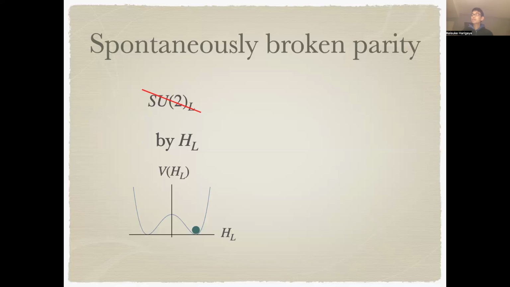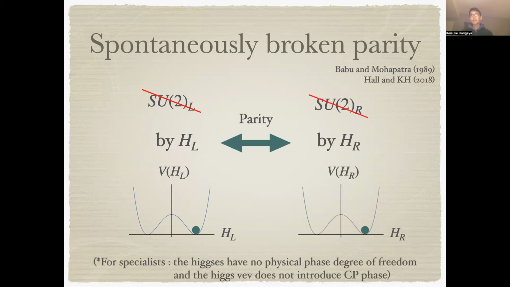So this is the easiest implementation of the spontaneously broken parity symmetry. We have the Standard Model Higgs, H_L, whose vacuum expectation value spontaneously breaks the electroweak gauge symmetry. Then we can just introduce a parity partner of the Standard Model Higgs, H_R, and spontaneously break the new gauge interaction by a large vev of this new Higgs boson.